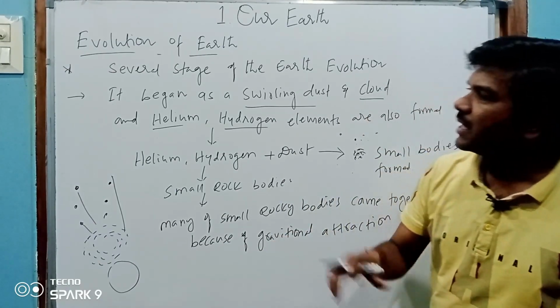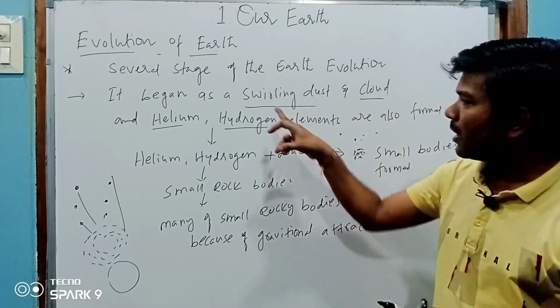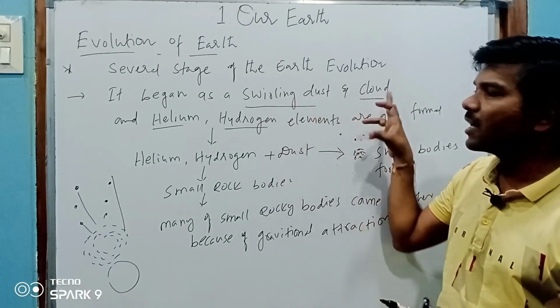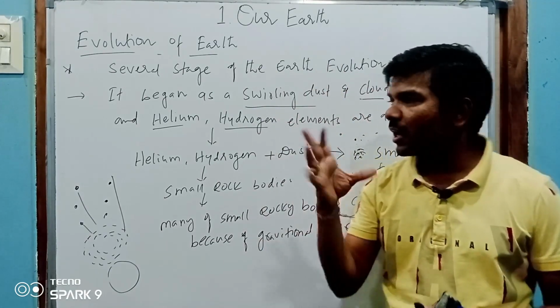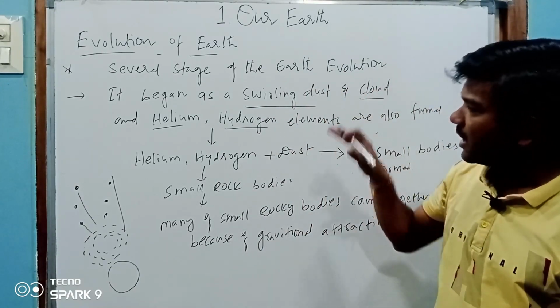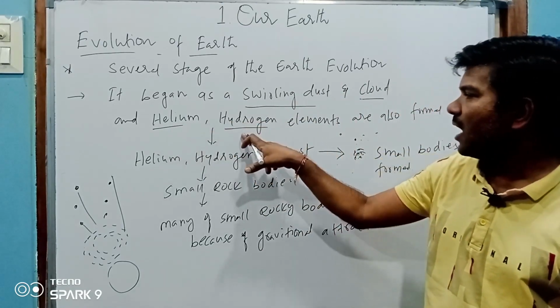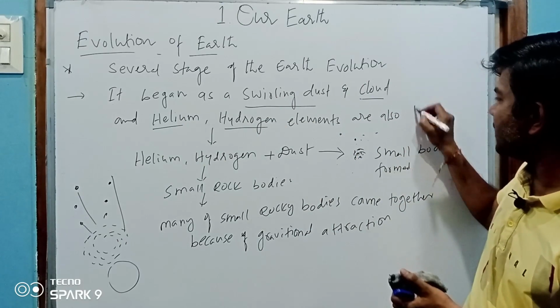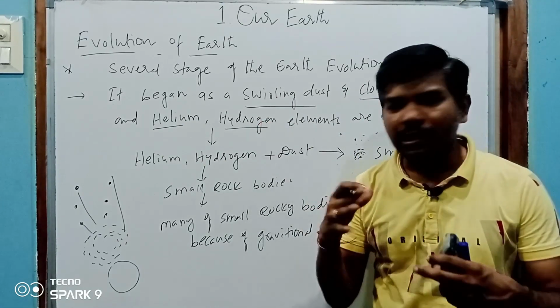First there was matter, swirling dust and cloud, and along with the swirling dust, helium and hydrogen elements were also present.